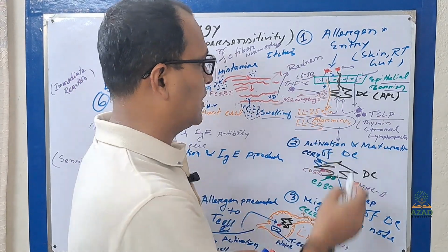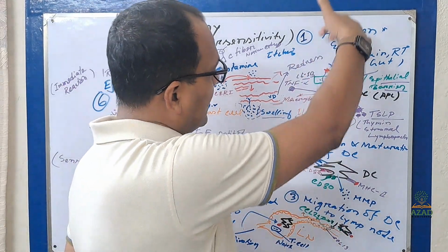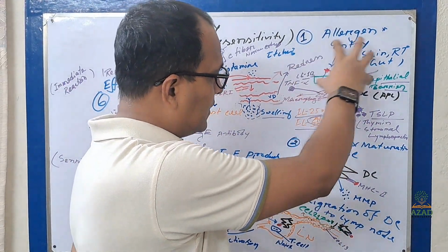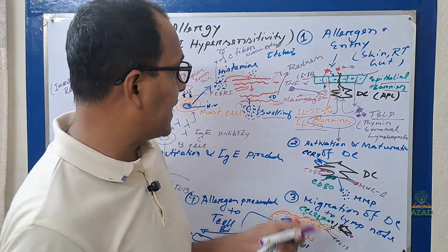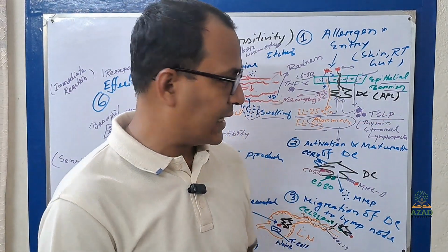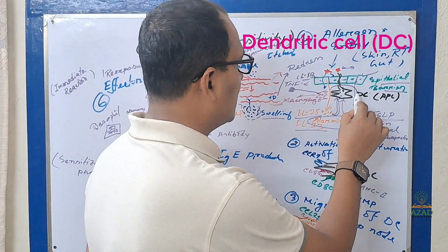These are also alarmins. So when the allergen tries to enter, the epithelial cell and macrophage produce alarmins, and those alarmins activate your dendritic cell.